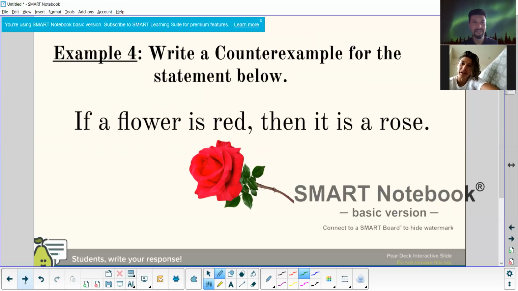Read it. If a flower is red, then it is a rose. No, but read where it says example 4. Write a counterexample for the statement below. Yeah, so if the flower is red, then it is a rose. Why is that false?